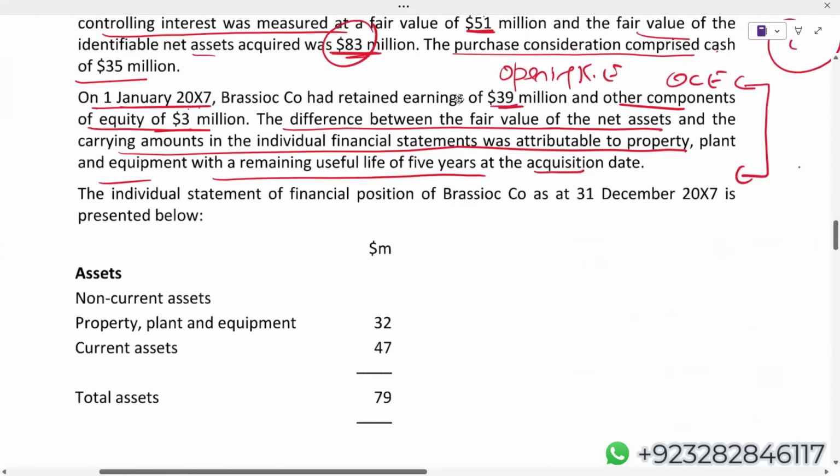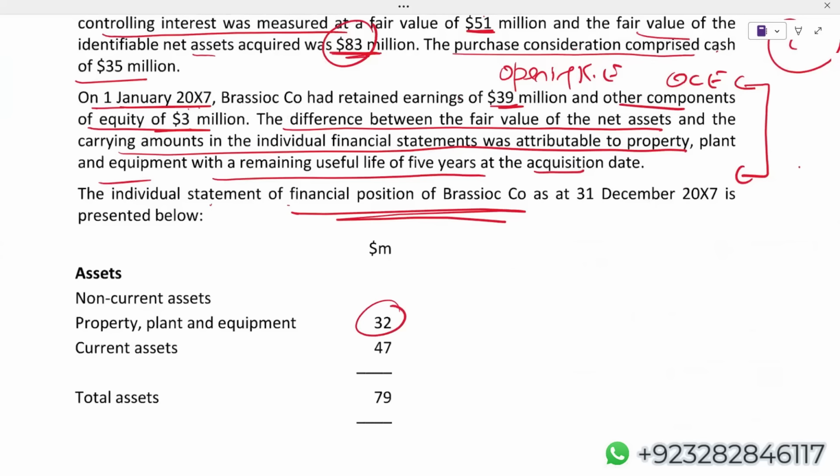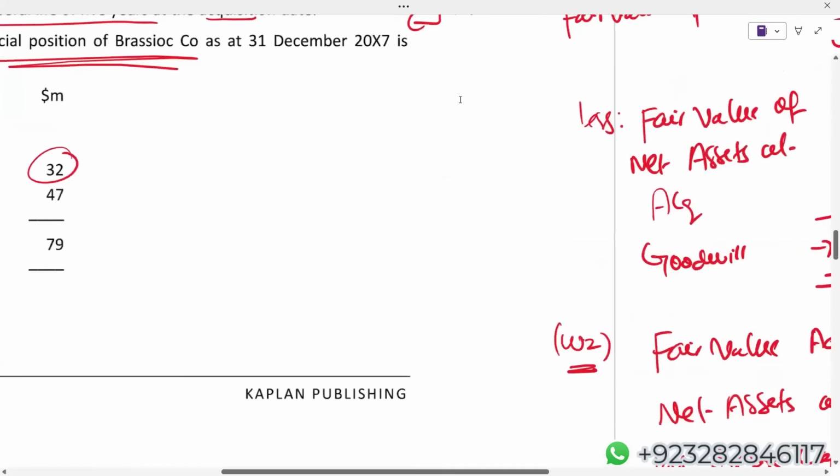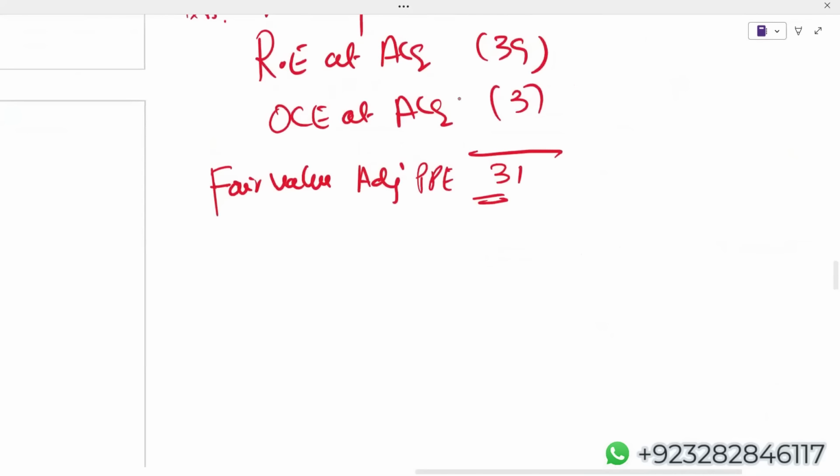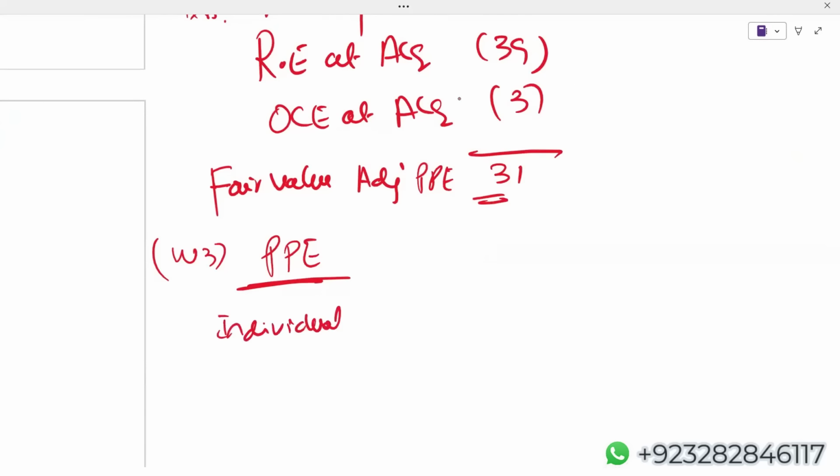Just a minute. The individual statement of financial position of Brasco, this is the individual books of my incorrect subsidiary. In individual books, we have property, plant, and equipment 32. While doing the consolidation, I would have added this 32. Technically, this 32 is already added in the group accounts with the fair value adjustment. So look at this. Property, plant, and equipment, individual books of B company 32.